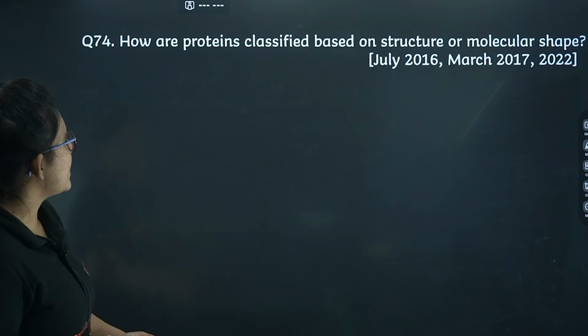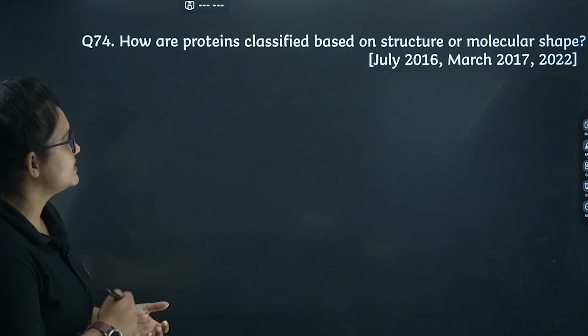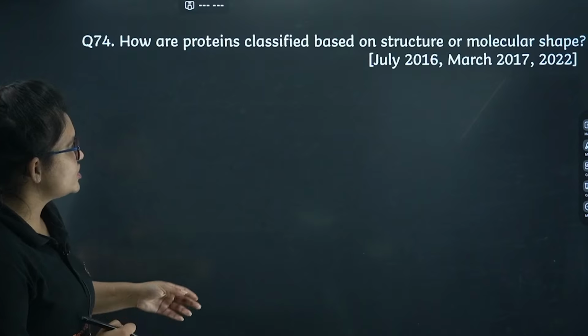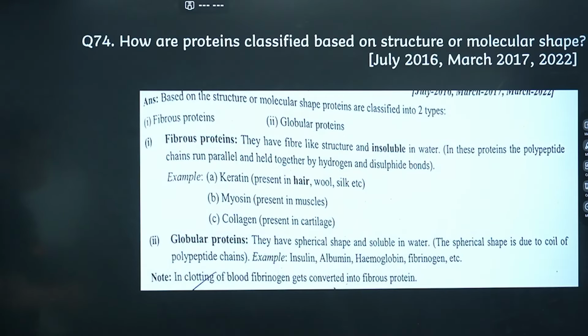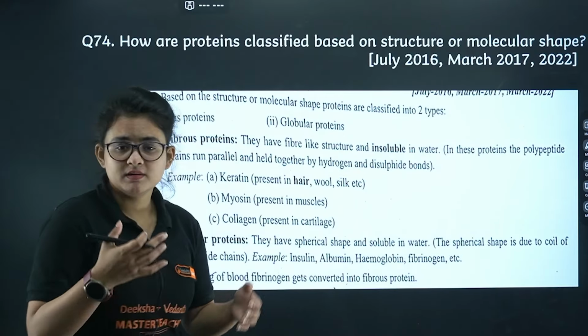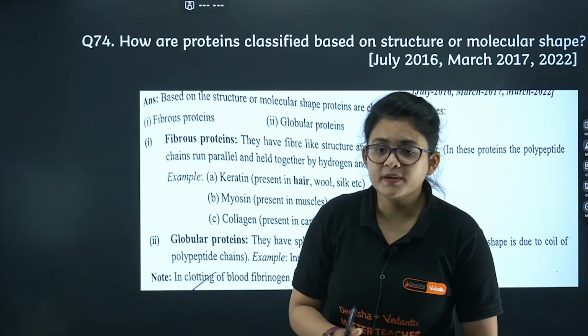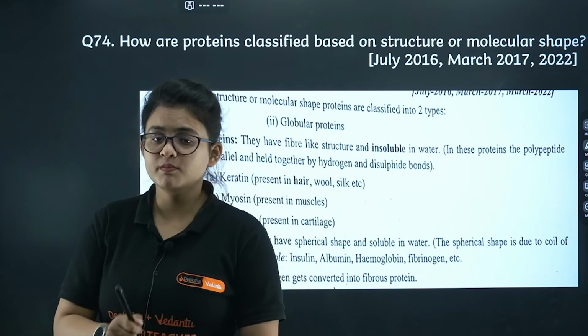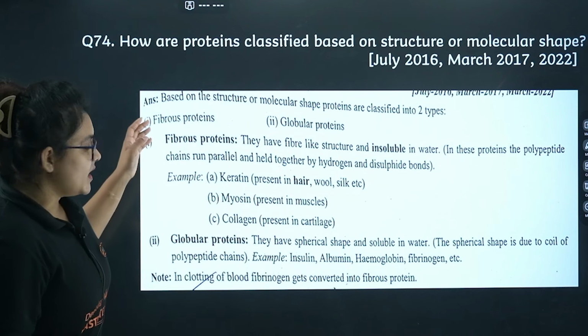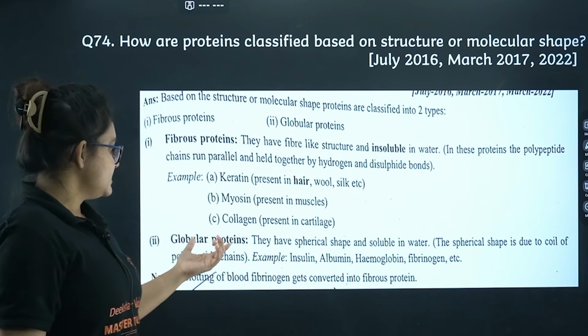Next you can see how proteins are classified based on structure and molecular shape. Here you can see fibrous protein and globular protein. In the model paper, you can see the question where they are asking only for the example. So this particular zone is important for you. One is fibrous protein, for which you can take an example, and one is globular protein.